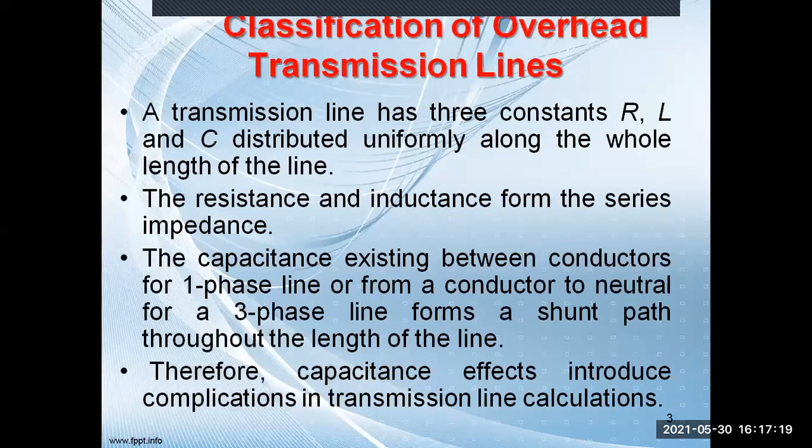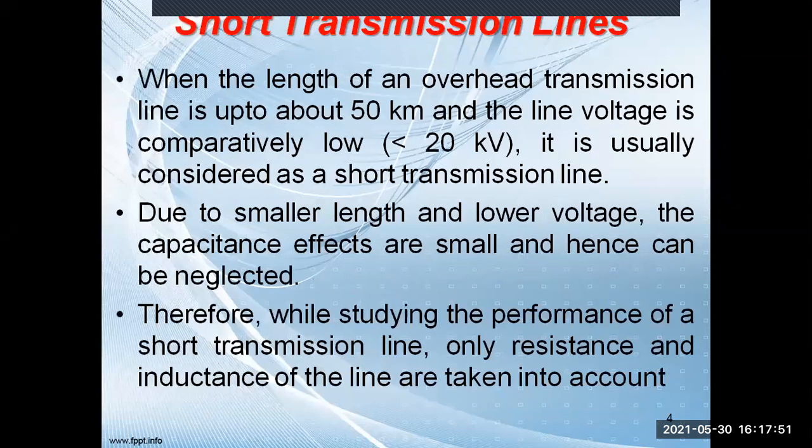So we have started this chapter, that is performance of the transmission line. I hope in the last class we have started. Classification of overhead transmission line: there are three different types of transmission lines, categorized as short transmission line, medium transmission line, and long transmission line. This classification is based on two parameters. First parameter is the voltage and second is the distance. So these are the two basic guidelines based on which the transmission lines are classified.